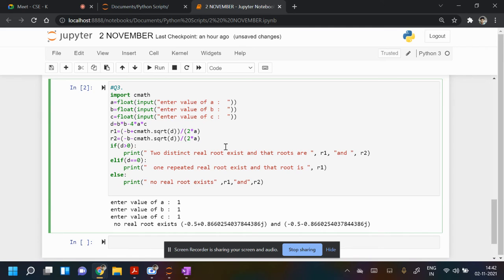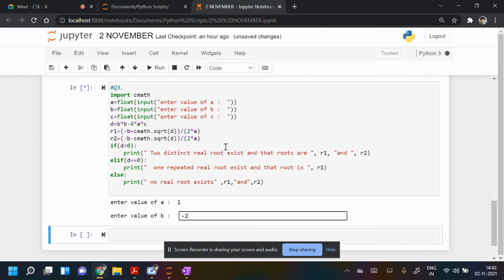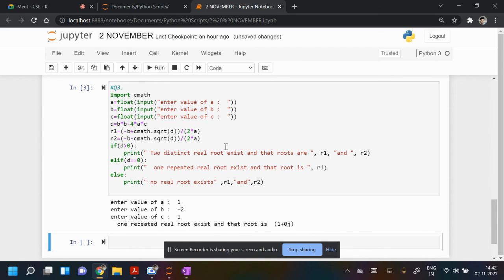So let's check for others. If I use 1, -2 and 1, it will give a complex form. 1 plus 0j is 1 only.